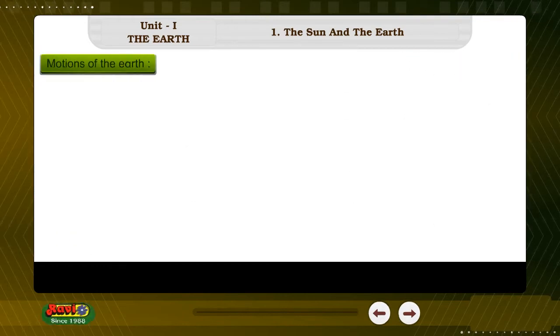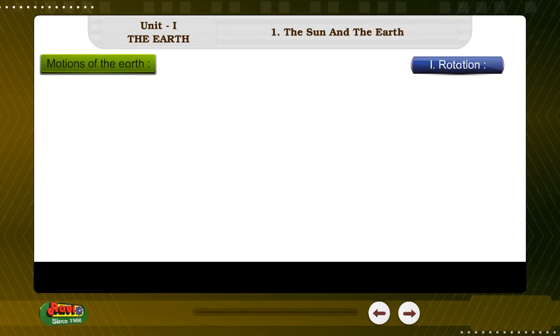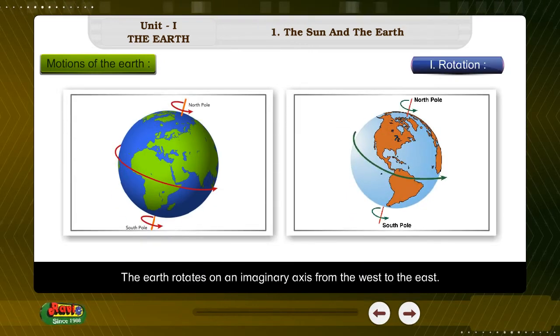Motions of the Earth. The Earth has 2 motions, 1. Rotation and 2. Revolution. 1. Rotation. The Earth rotates on an imaginary axis from the west to the east.